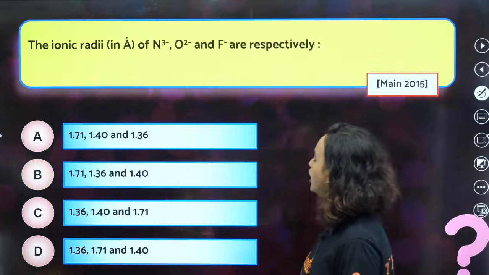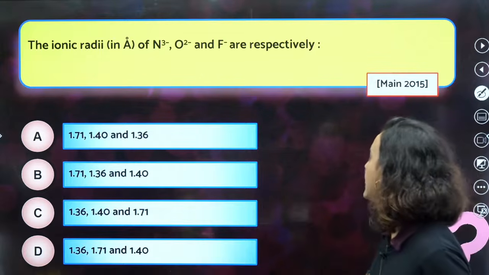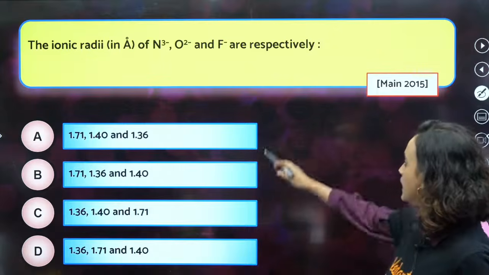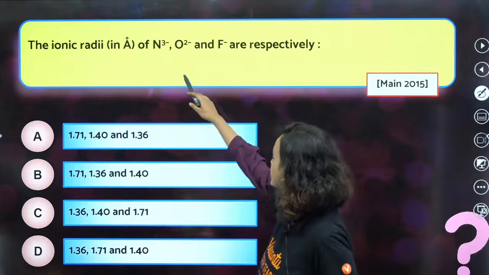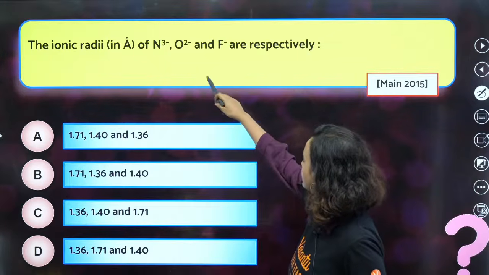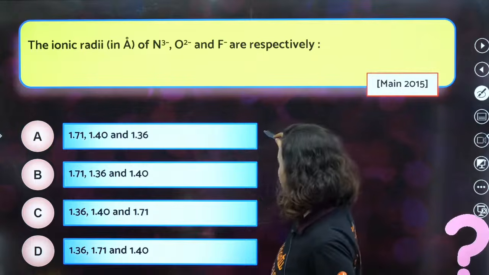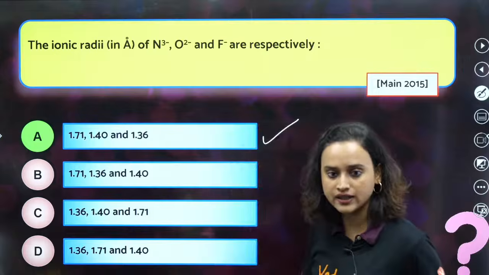Okay? Moving on. The ionic radii in angstrom of N3 minus, O2 minus and F minus are respectively what? N3 minus is anionic plus it has more electrons, right? So 1.71, O2 minus and F minus. So I guess option A. Yes, it is option A. Very easy.